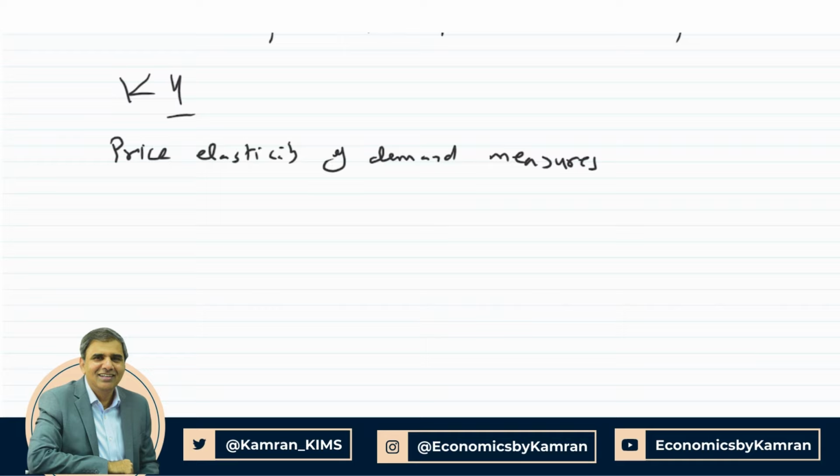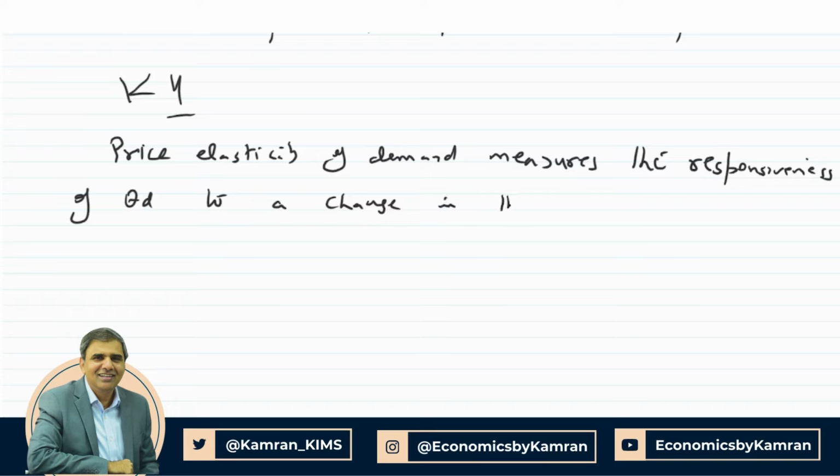So anyway, price elasticity of demand measures the responsiveness of quantity demanded to a change in the price of the product. Now, the candidate who has given this definition accurately is entitled to get 1 knowledge understanding mark. A tick means 1 mark. So this tick is for knowledge understanding.